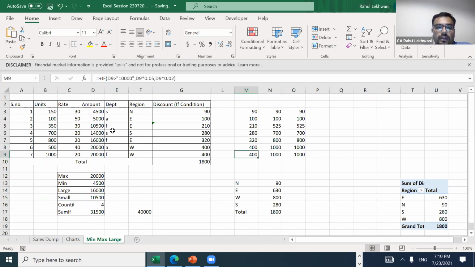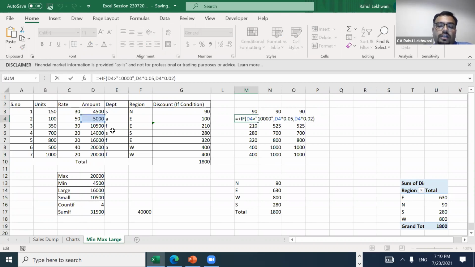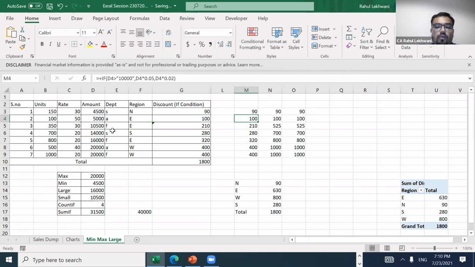Okay, so through IF function you can actually have 10,000 line items, whatever it is, you have to just put the formulas in various columns, and you can get the same kind of result. So here only two rates are there. There can be like 5%, 2%, 1%, and 0% also. So likewise, you need to just add more IF statements, which we call nested IF, where we use more than one IF function.